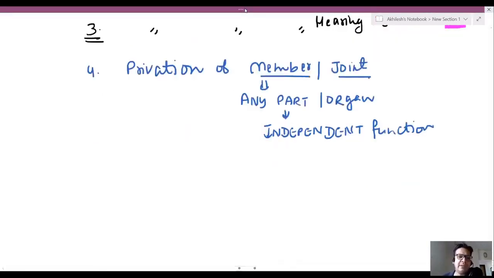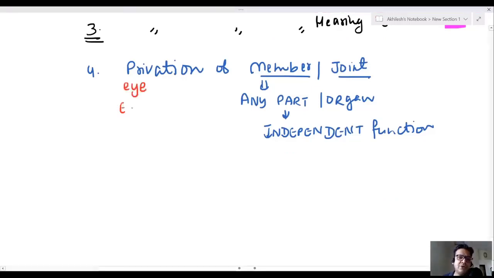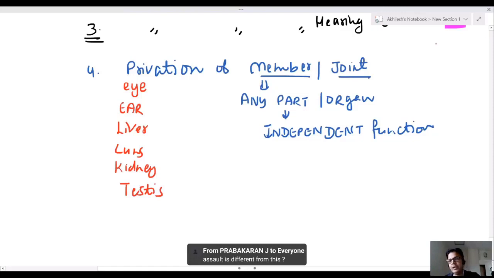Now, I will give you examples. Your eye is your member, your ear is your member, your liver is a member, your lung is a member, your kidney is a member. Any part or organ of the body having independent function is known as a member of the body. If it is lost, like someone destroyed your eye, someone crushed your liver, someone removed your testis, that is also a member.